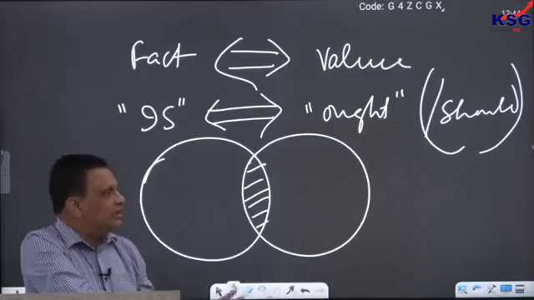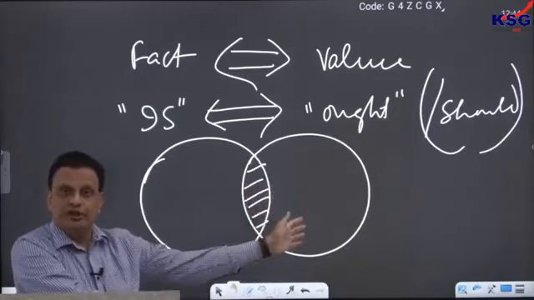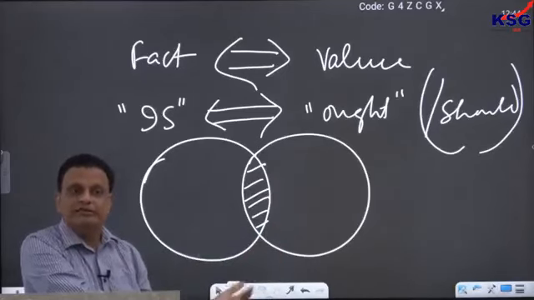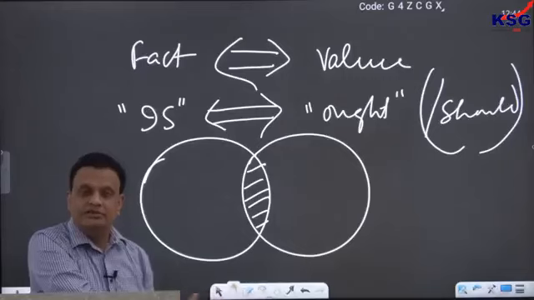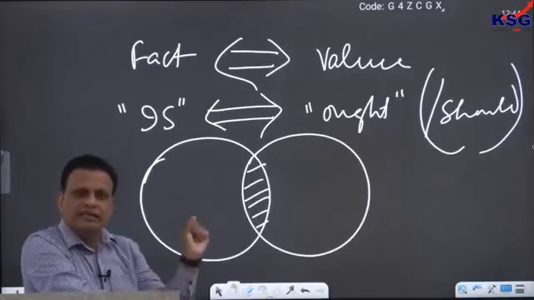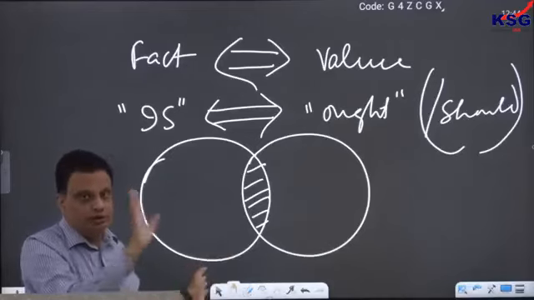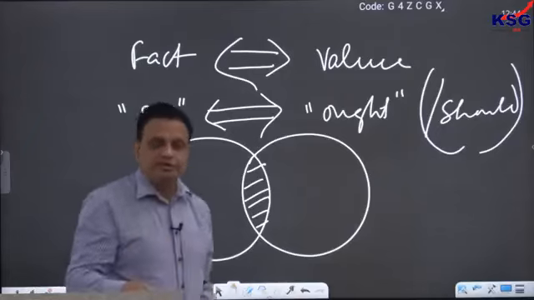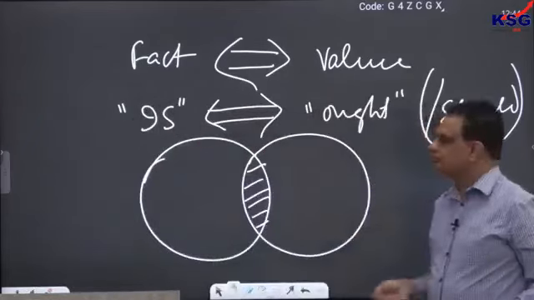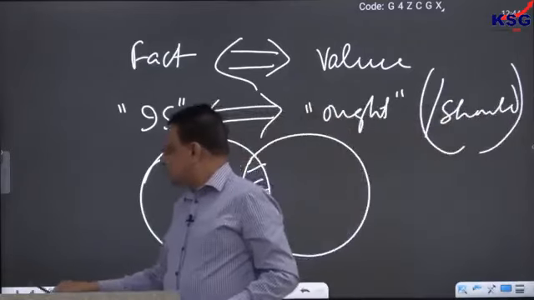So the idea is that utilization of technology or development of technology is always a question of value. What purpose this technology is going to be used for, what purpose this technology is to be developed for, that is always a question of ethics. So if there is a question like this one, that is technology value neutral, you have to write that technology is value neutral, no doubt about that, but utilization of technology is always a question of value, it is always a question of ethics. That is how the two differ from each other, and that is how you have to answer that.